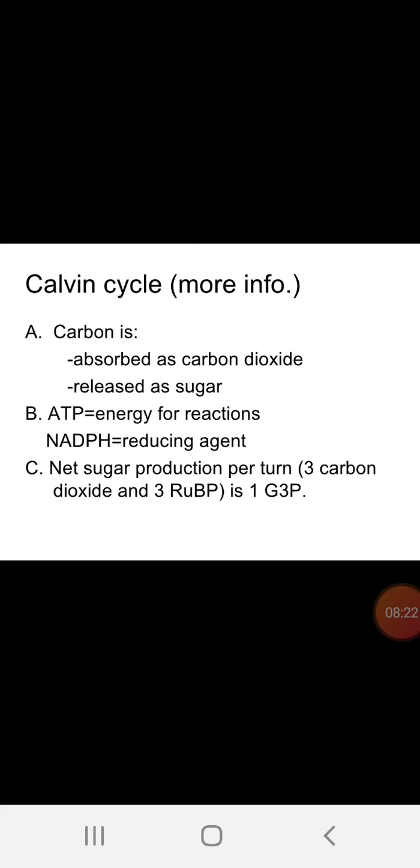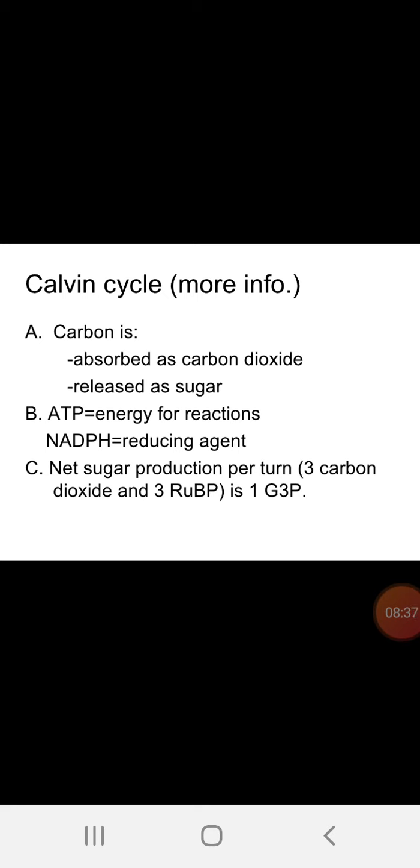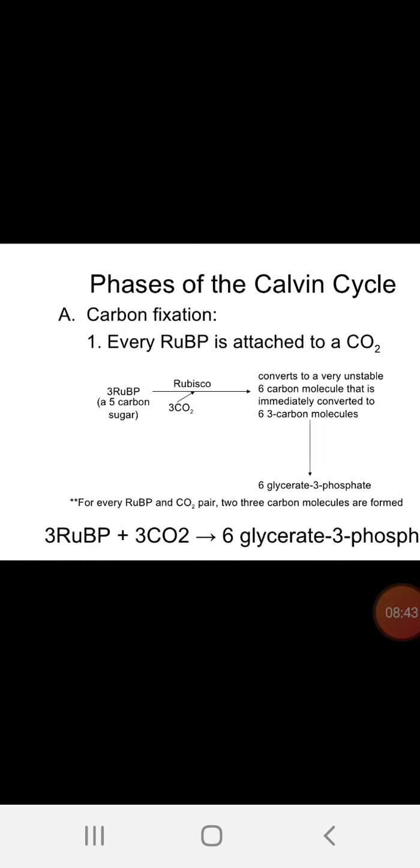See, the Calvin cycle: carbon is absorbed as carbon dioxide and released as sugar, which is the product. ATP provides energy for the reactions, and NADPH2 acts as the reducing agent. The net sugar per turn: 3 carbon dioxide and 3 RuBP produce 1 glucose molecule.